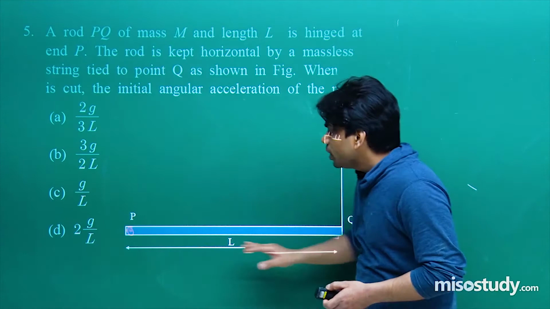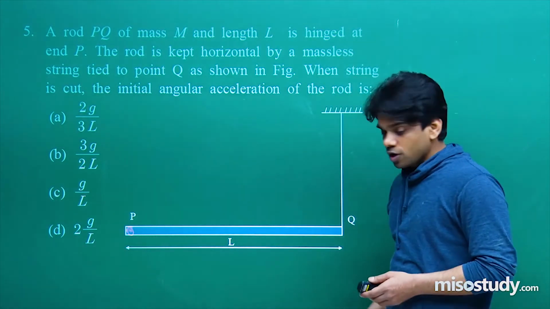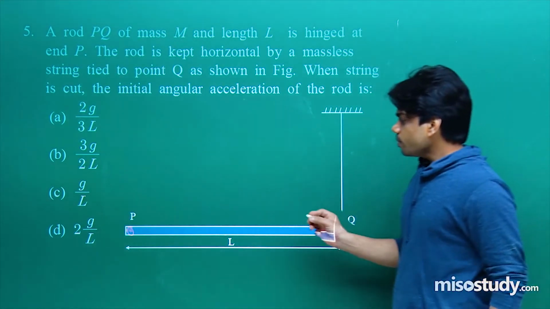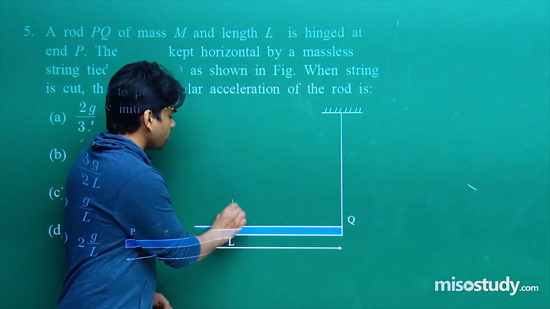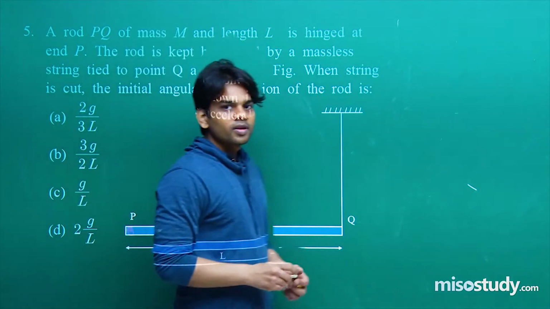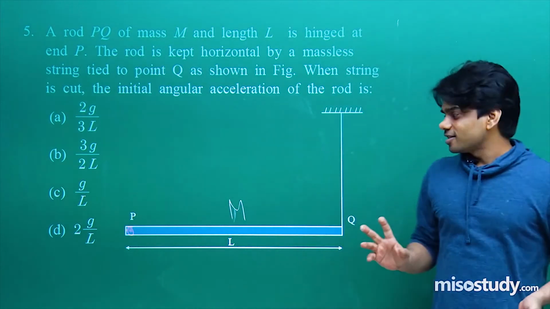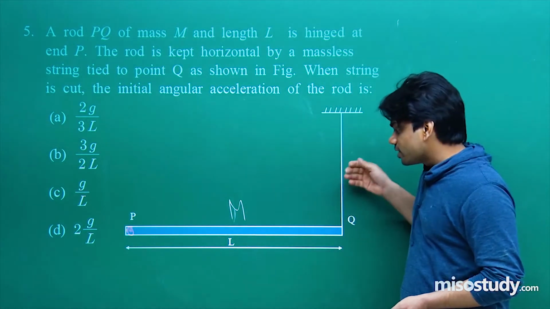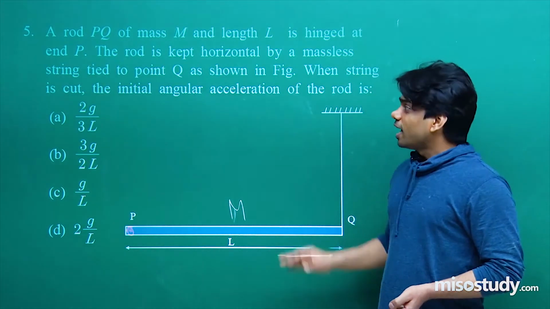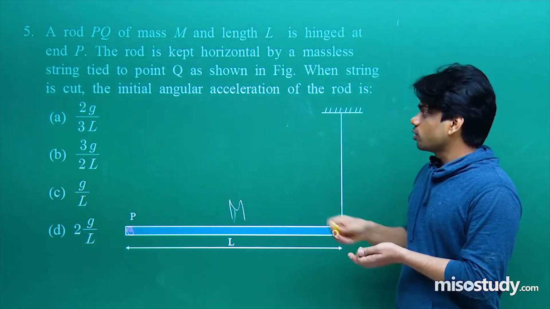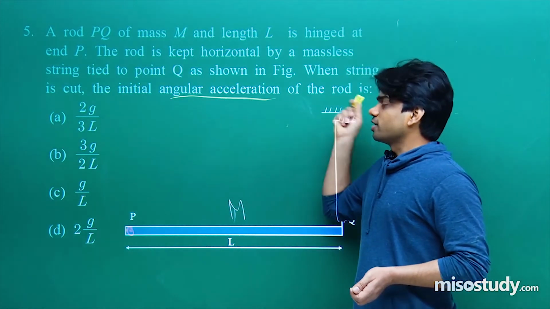We have a rod PQ. Mass is given as capital M. So let me write down the mass separately. Here we have the rod, mass M and length capital L. Now the question is saying it is hinged at this point P. That means if you cut the string, it will start coming down. And the question is asking, when the string is cut, the initial angular acceleration. This is what is required, initial angular acceleration.